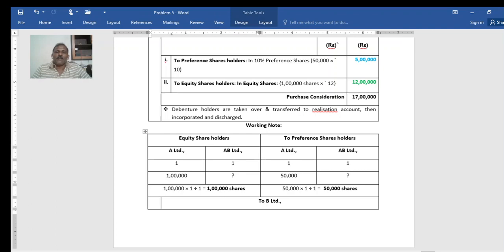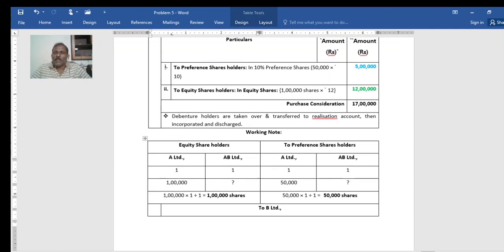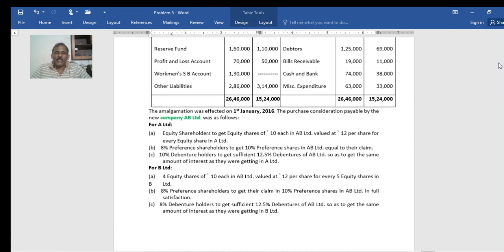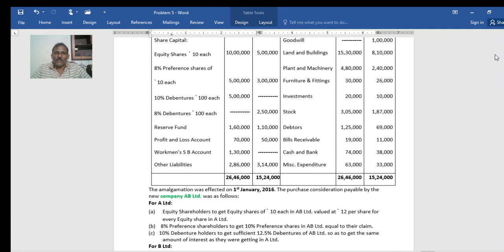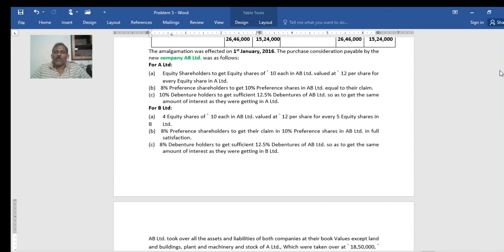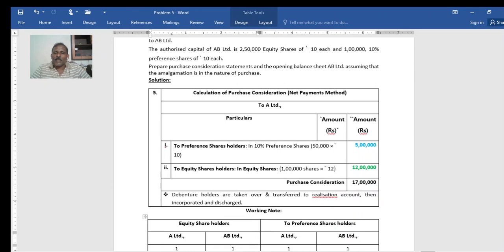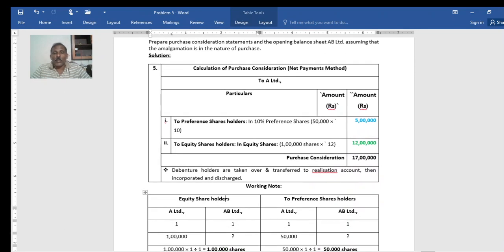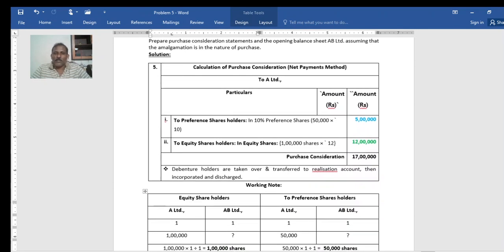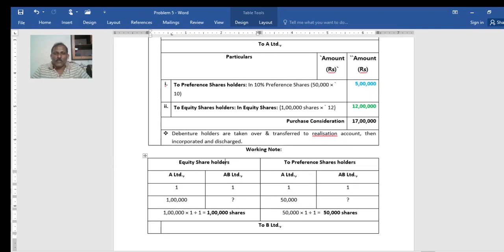Then equity share capital: 10 lakh at rupees 10 each means 1 lakh shares. Now 1 lakh equity shares of rupees 10 each at 12 rupees, so 2 rupees premium is included. So the total payment to equity shareholders is 12 lakh, preference 5 lakh, total 17 lakh. 17 lakh is the total purchase price payable by AB Limited to A Limited.